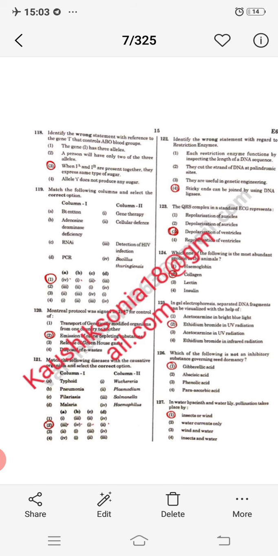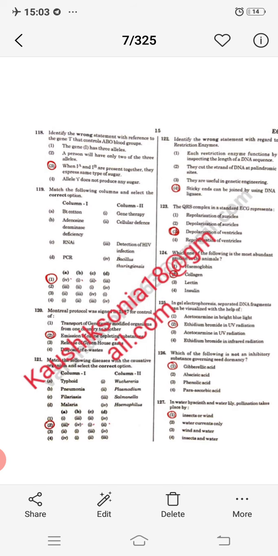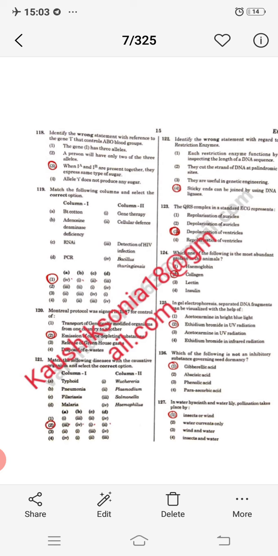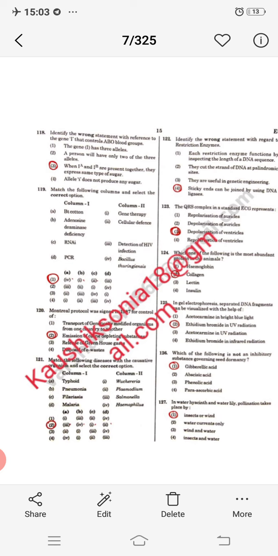Next question, identify the wrong statement with reference to the gene I that controls ABO blood group. So ABO blood group system, beta, the gene I has 3 alleles. You have to give a wrong statement. Yes, so 3 alleles, this is correct. A person has only 2 of the 3 alleles, correct. Allele i does not produce any sugar, okay. So option C, when IA and IB are present together, they will express the same type of sugar. No, that will be blood group AB, so they will represent different sugars.